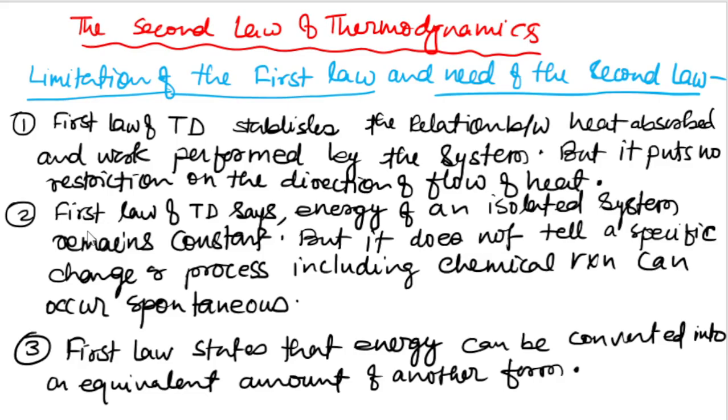So let's start. The first law of thermodynamics tells about the relation between heat absorbed and work performed by the system. But it does not put any restriction on the direction of flow of heat.